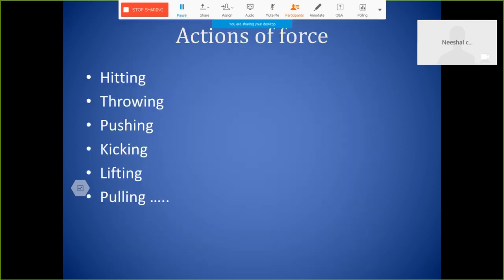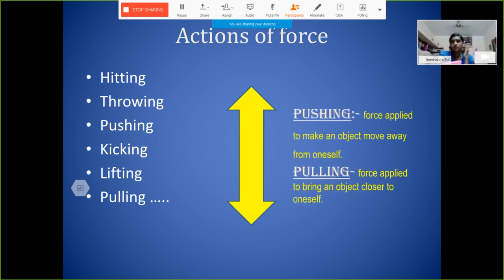You can follow me. In the first section we discussed some actions of force, because when we apply a force it is like hitting, throwing, pushing, kicking, lifting, pulling, etc. These actions of force we can categorize into pushing and pulling. Pushing means the force applied to make an object move away from oneself, and pulling means force applied to bring an object closer to oneself.